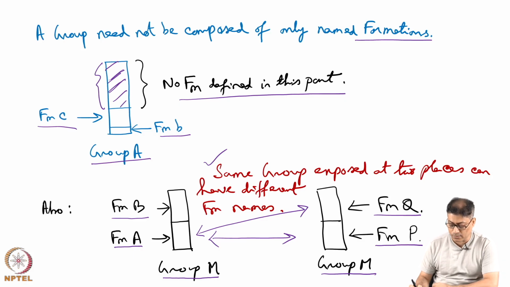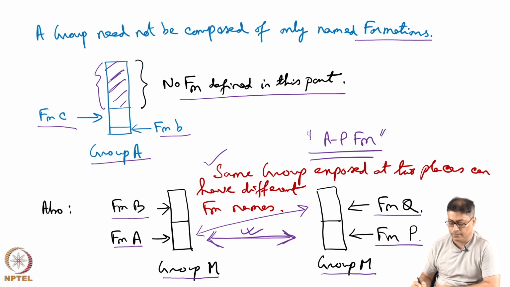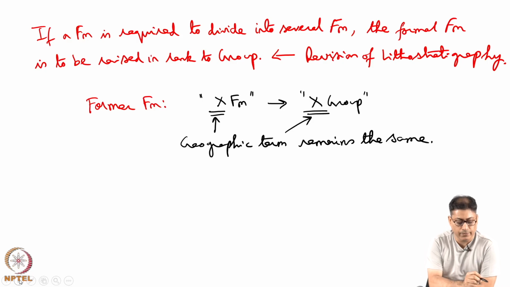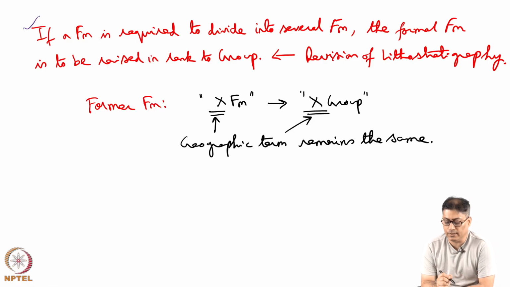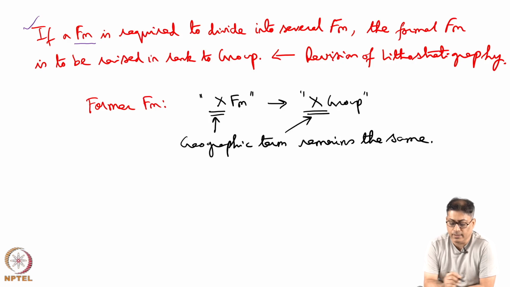And then one of the ways of writing the name, suppose this is the correlation, such a name might come: AP formation. This can be possible. If a formation is required to be divided into several formations, that means a formation was defined by a geoscientist, and then another geologist comes and with valid reason says that this was incorrect and I need to define several formations within it.